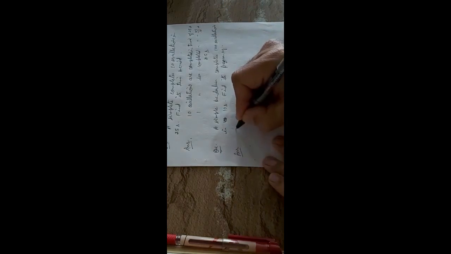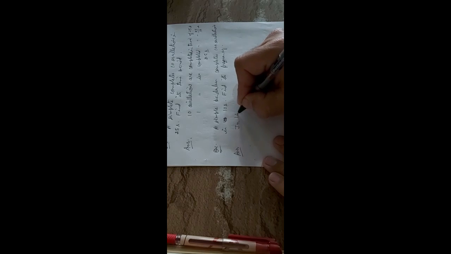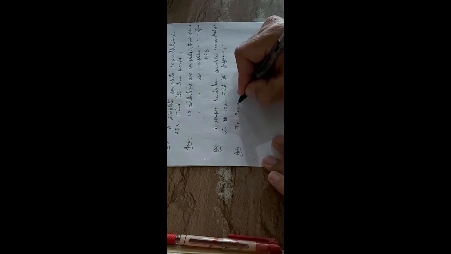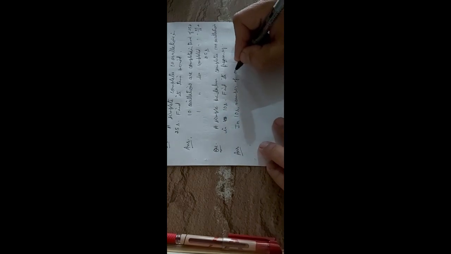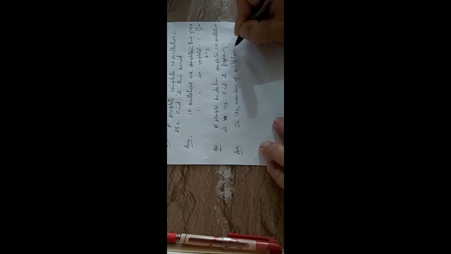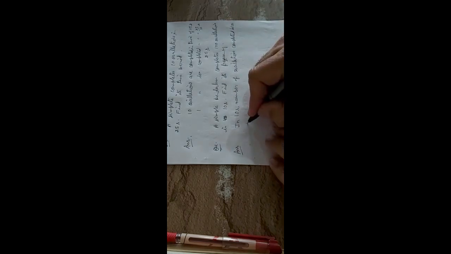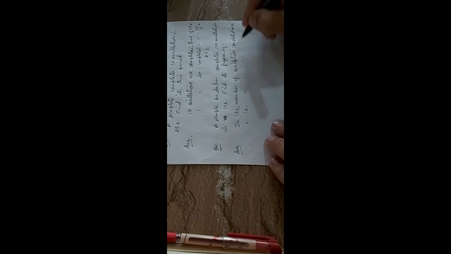The answer is, in 10 seconds the number of oscillations completed is 100, and in 1 second the number of oscillations completed is 100 upon 10, that is 10.